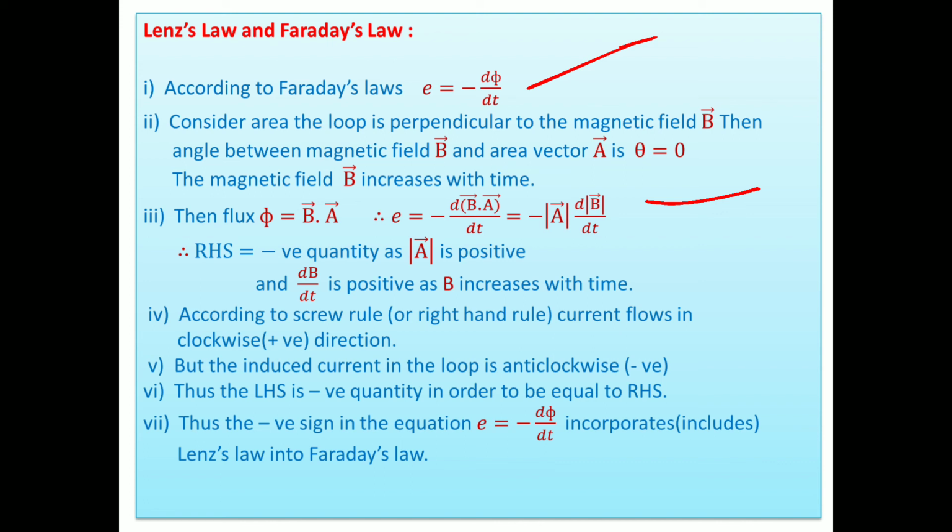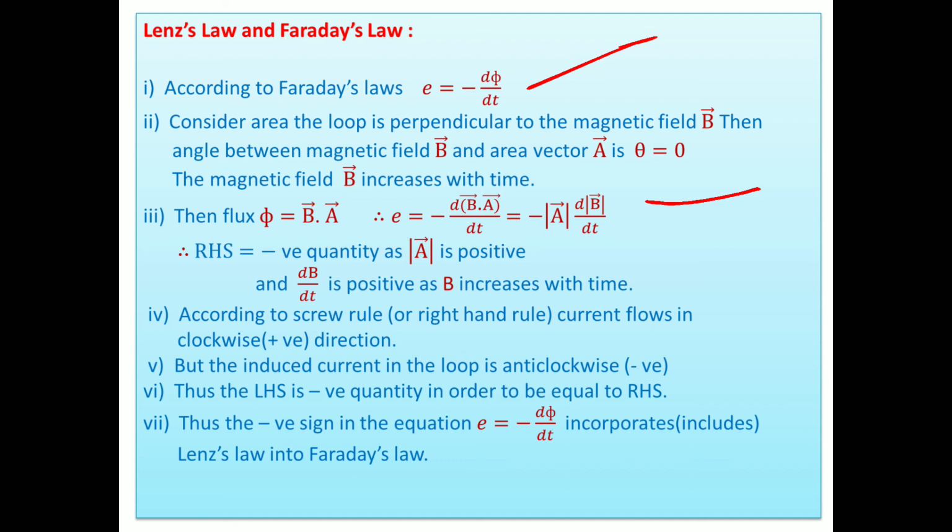Suppose we consider the area constant and there is a change in magnetic field. You can take a change in area also, but here the magnetic field is changing and the area is kept constant, so you take A outside the derivative. Then we get the mod of vector A times d by dt of the mod of vector B. The area vector magnitude is always positive, and the magnetic field is also positive, so both quantities are positive. dB by dt is positive, since B increases with time.